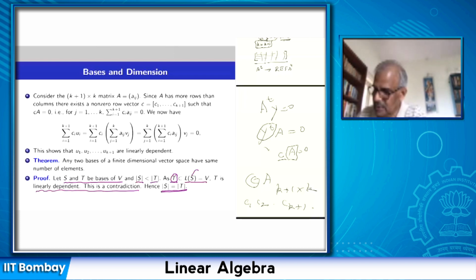So the number of elements in a basis of a finite dimensional vector space is called the dimension of that vector space. Every vector space is either finite dimensional or infinite dimensional. An infinite dimensional vector space cannot have a finite basis, right? And a finite dimensional vector space has the property that any two bases will have the same number of elements. Okay, any questions so far?